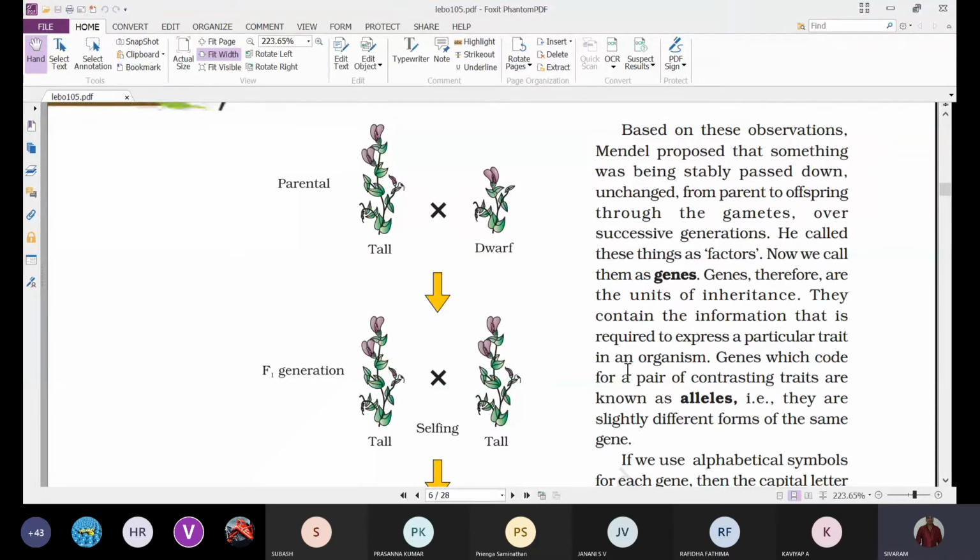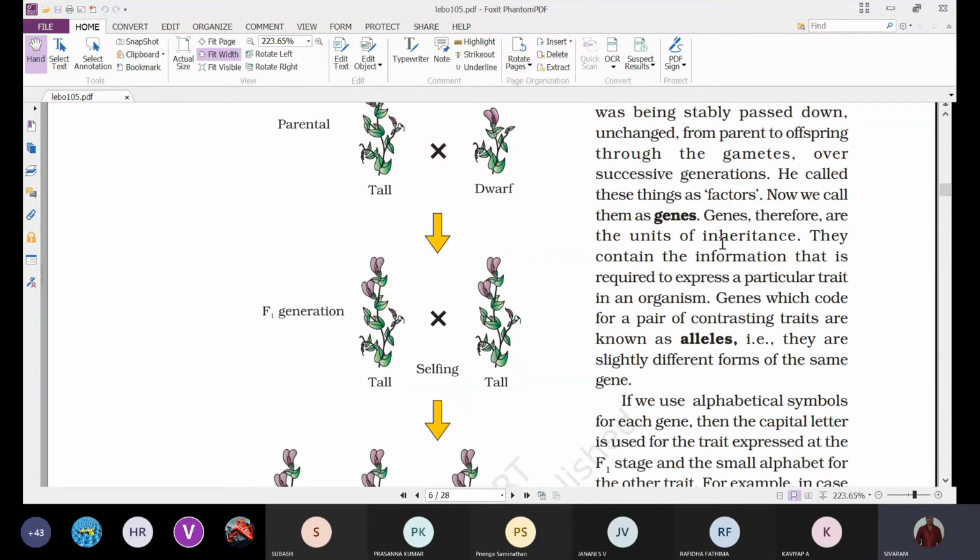At the time, we didn't know what a gene or DNA was, so he used the word factor. Later, these factors were renamed as genes.